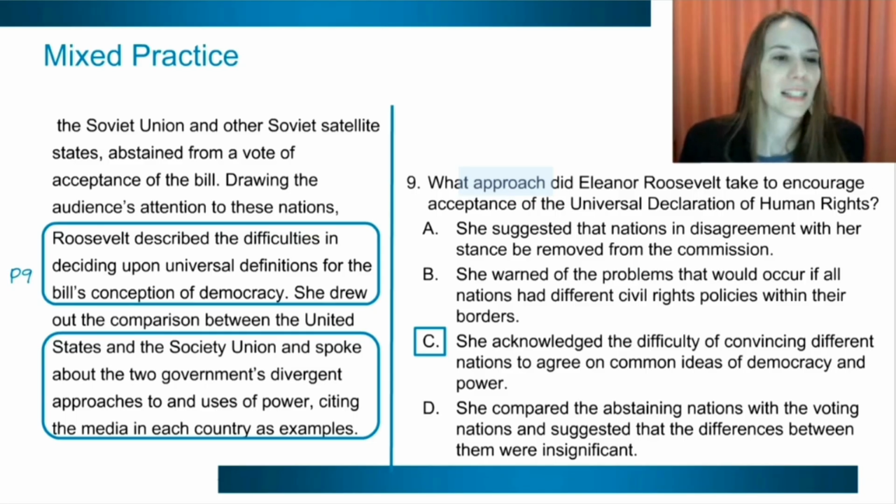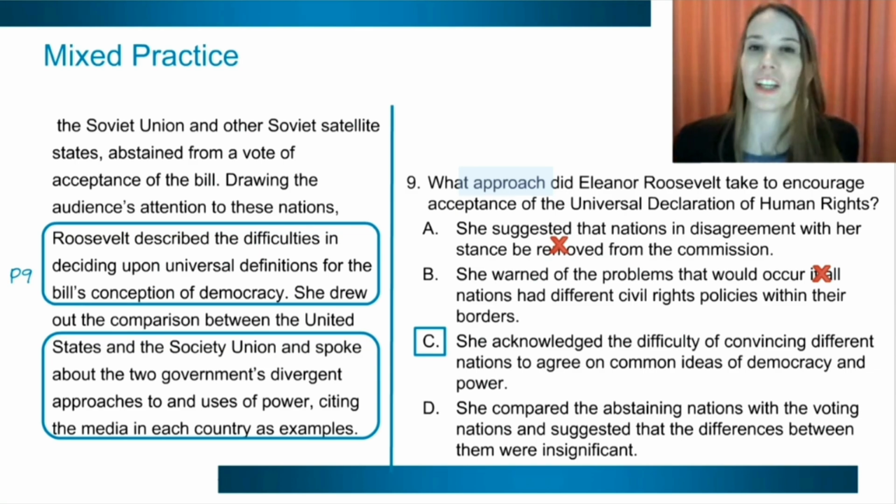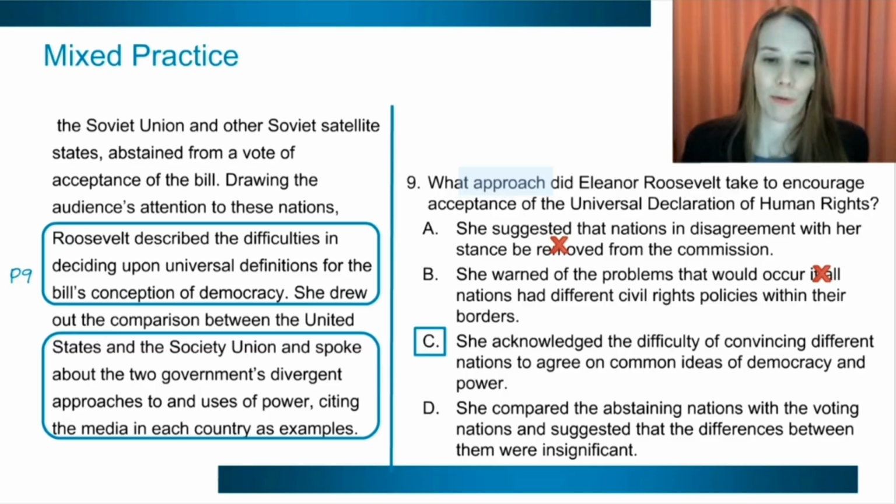So let's look at some of these other answer choices. She suggested that nations in disagreement be removed. Nope, we don't see that anywhere in the text. She never said you should be removed or this nation should be removed. Warned of problems that would occur if. We don't have any hypotheticals here. Now, we may believe that problems would arise, but Roosevelt doesn't mention these directly in this article. So we don't know what's going to happen if it's not passed. She's just saying you need to approve it.